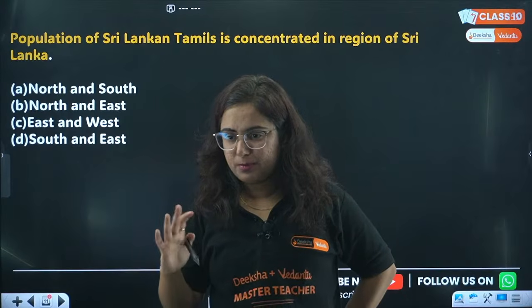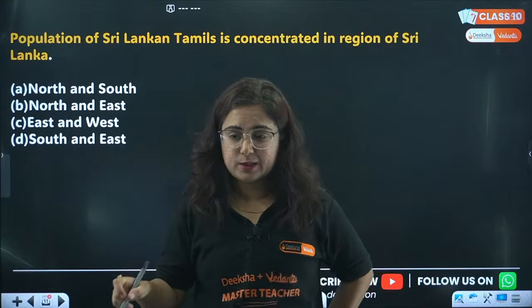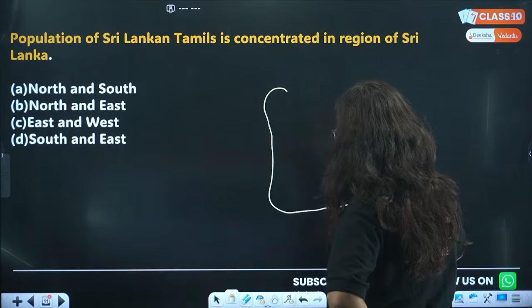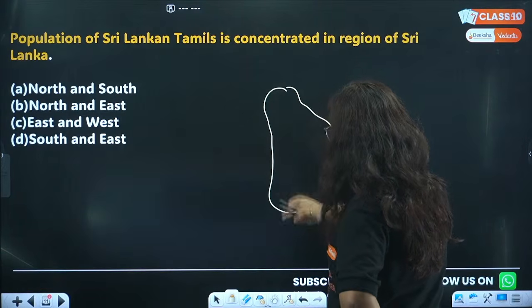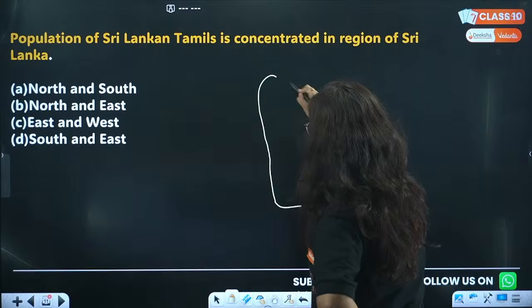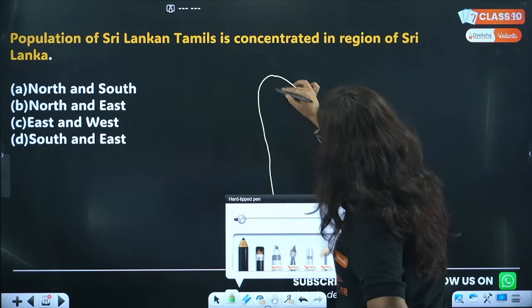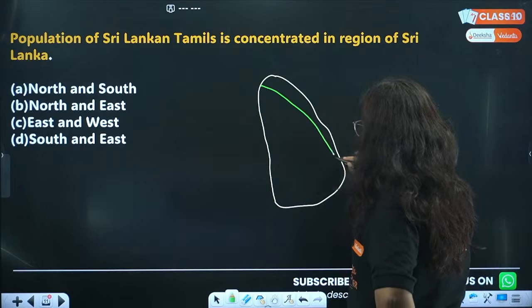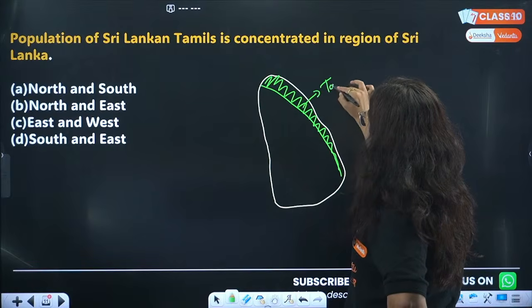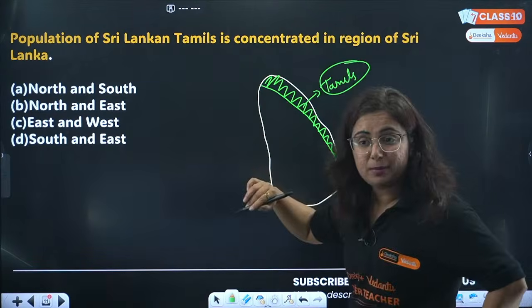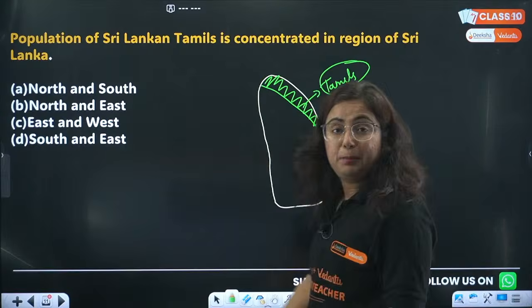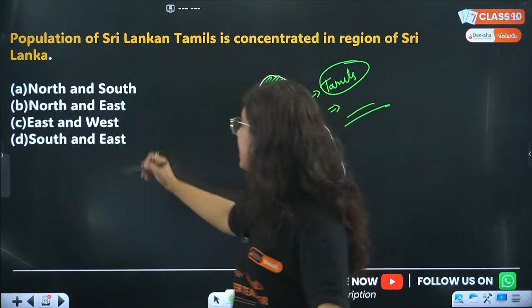I'm getting answers; you people started answering B as the correct one. This is not a perfect map, but this is somehow what Sri Lanka looks like, and in Sri Lanka this northeast region is concentrated with the Tamil community.